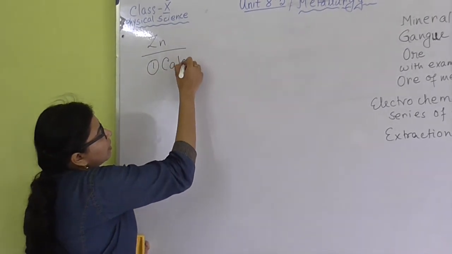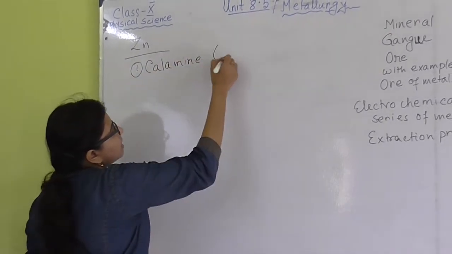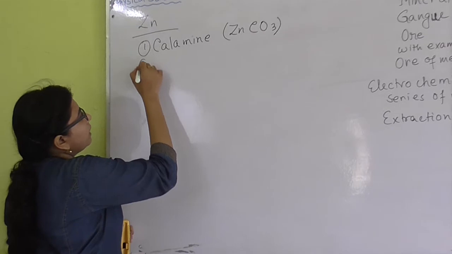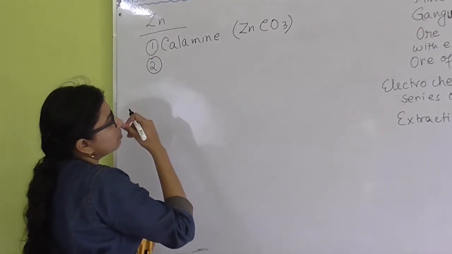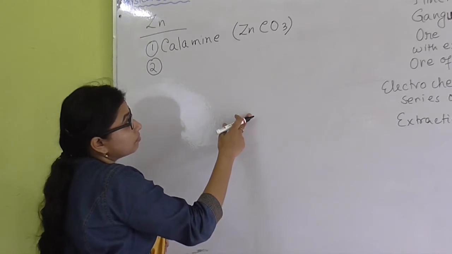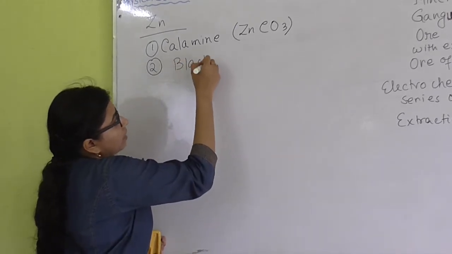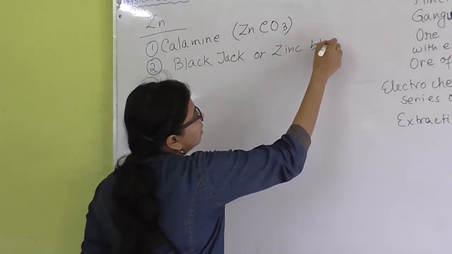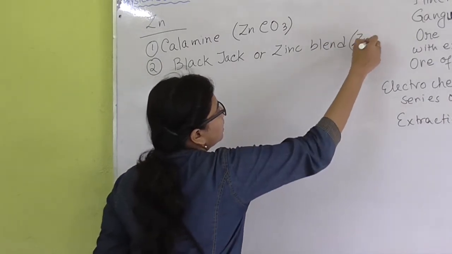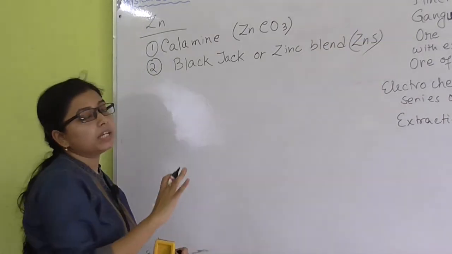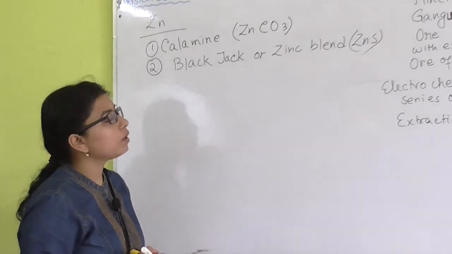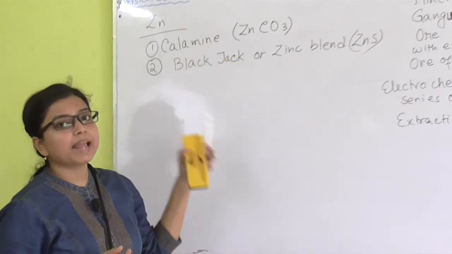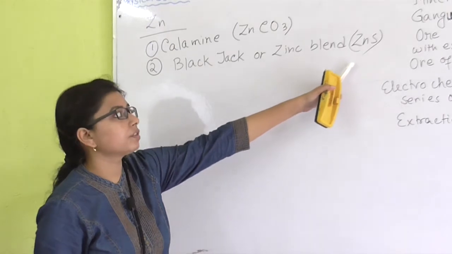calamine, that means ZnCO3, as well as we can use blackjack or zinc blende, which is ZnS. So, these two minerals can be used as the ore of zinc. One is calamine, that is ZnCO3, and another one is blackjack or zinc blende, which is zinc sulphide actually.